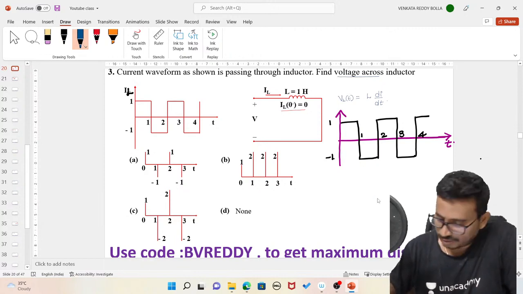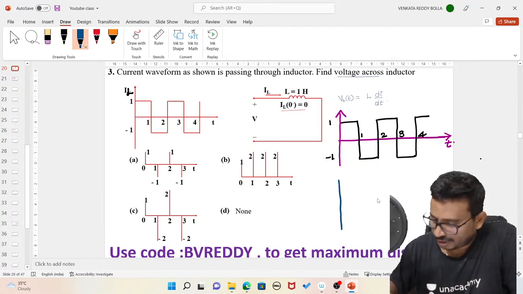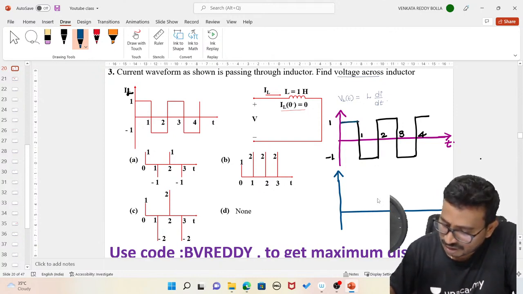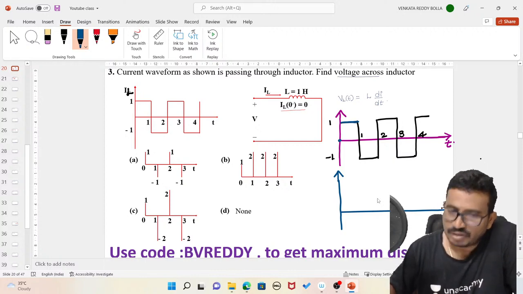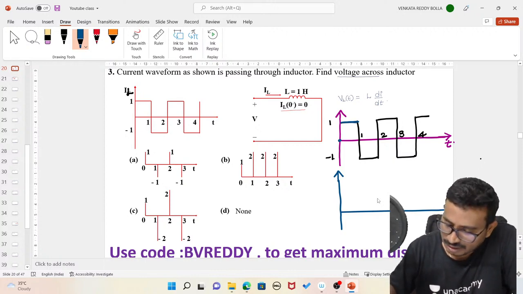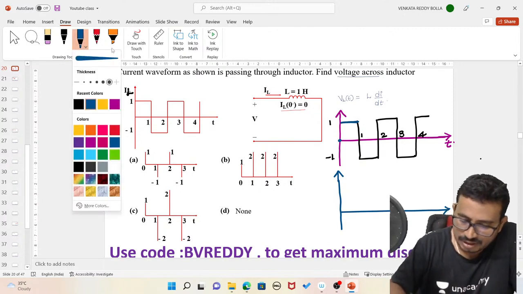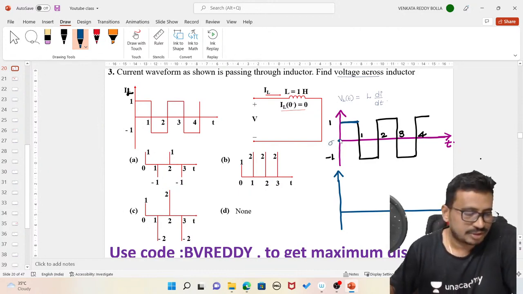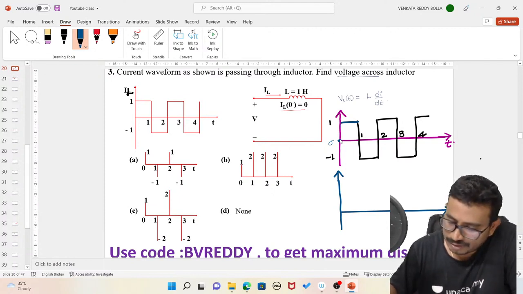Right. Now I need to differentiate the signal, isn't it? Anyway, the inductance value is given as 1, so if you multiply by 1, no effect. Now if I differentiate it, as we know, the differentiation of a step signal will be an impulse signal. Suddenly it rises. At t equal to 0 minus, the amplitude is 0. At t equal to 0 plus, this amplitude goes high to 1.